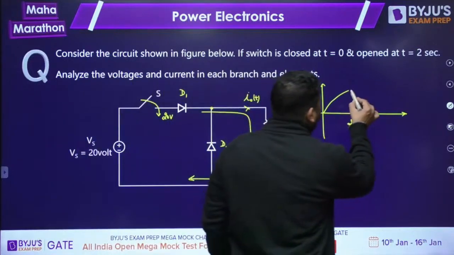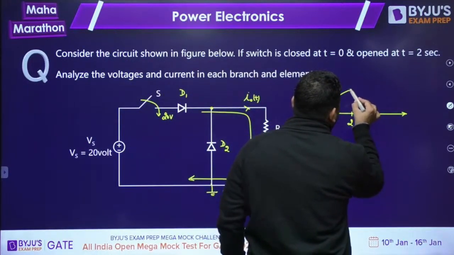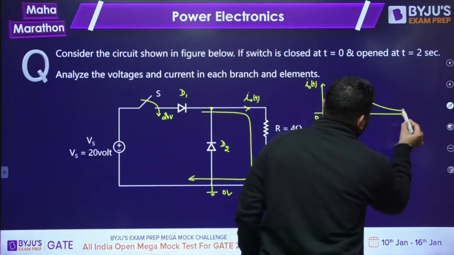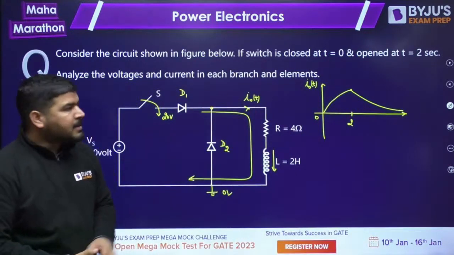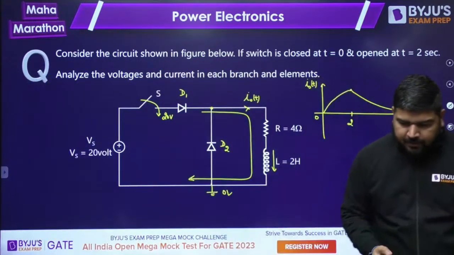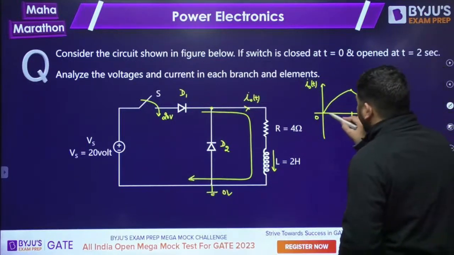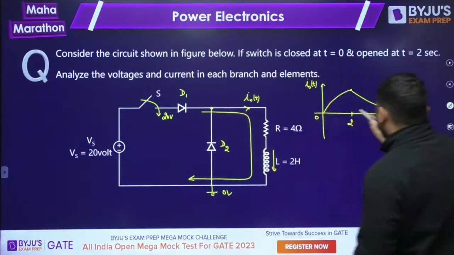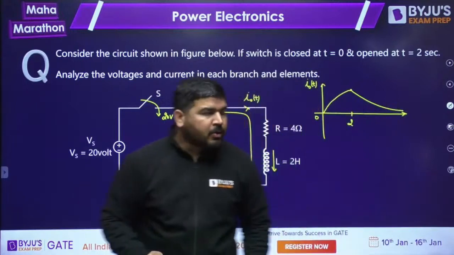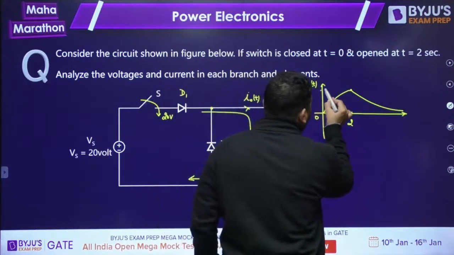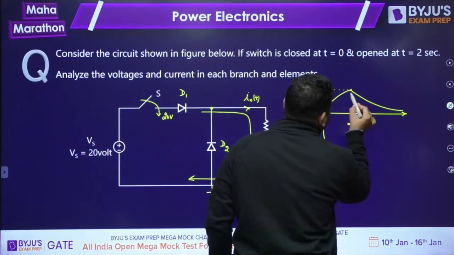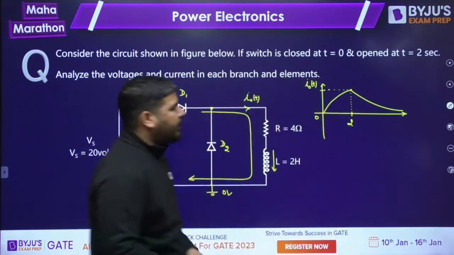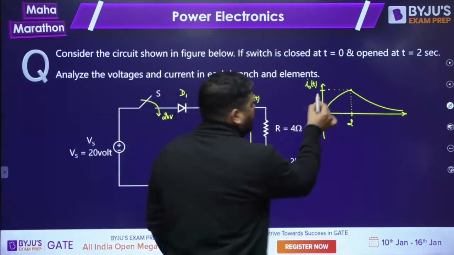So it means the current will decay exponentially. Is it fine, guys? This is the current wave shape. Now, from 0 to 2 D1 will conduct, and after 2 D2 will conduct. Now the question is, what is this peak value? How to calculate the peak value of the current? Tell me, guys.